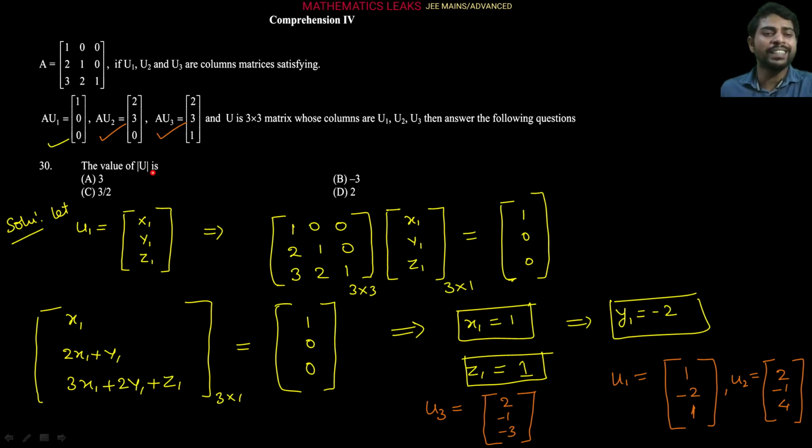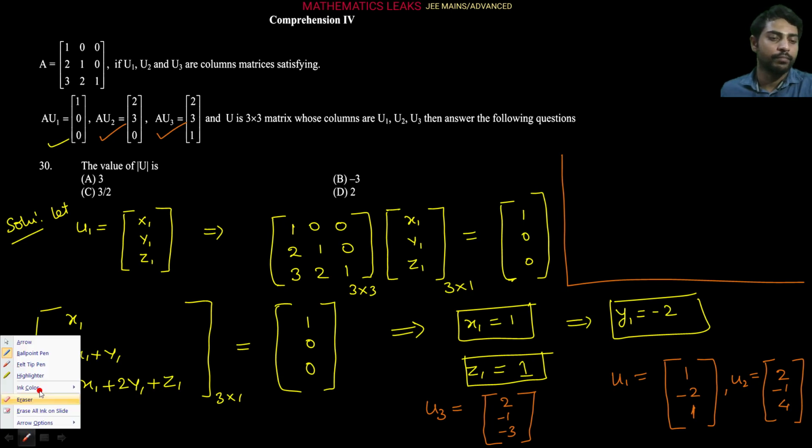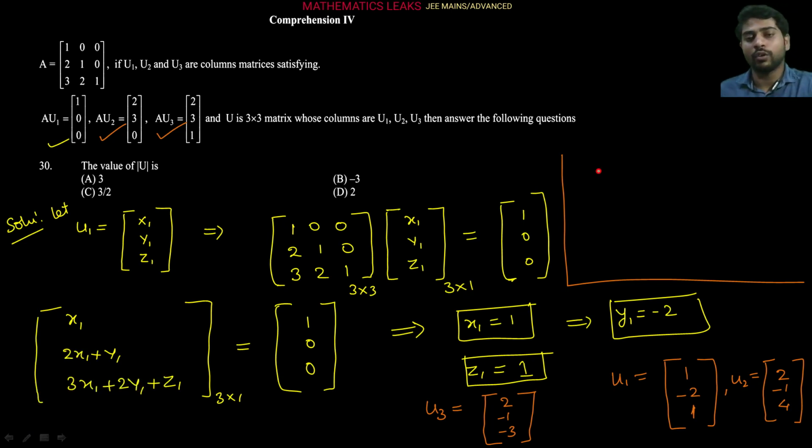Now they are asking for the determinant of U. Since U is a 3 cross 3 matrix whose columns are U1, U2, U3, we can write the determinant directly: U1 as 1, minus 2, 1, U2 as 2, minus 1, 4, and U3 as 2, minus 1, minus 3.